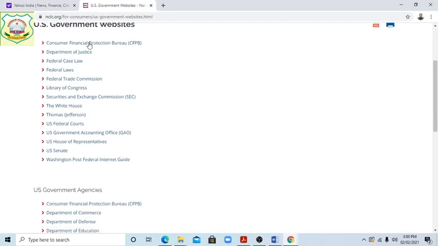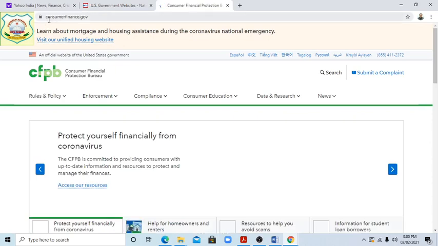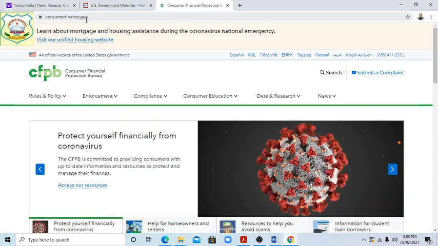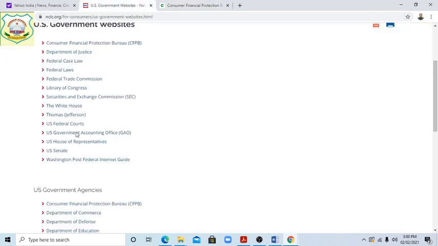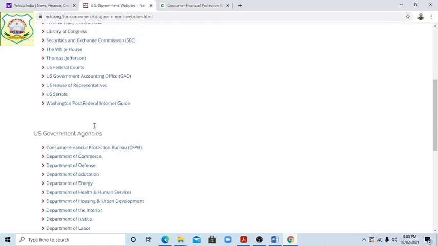If you open this one, Consumer Finance Protection Bureau, you will see students, consumerfinance.gov. That .gov, we are talking about, is the government site. Next one is US government agencies.